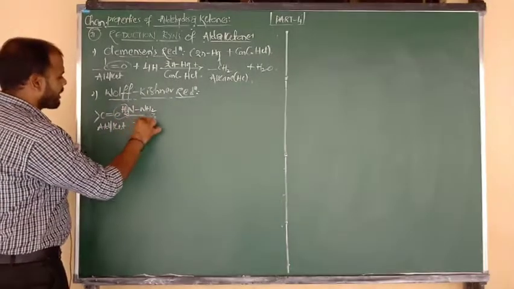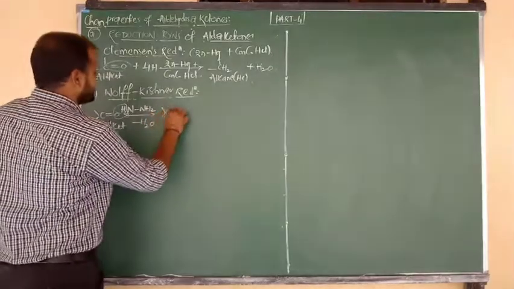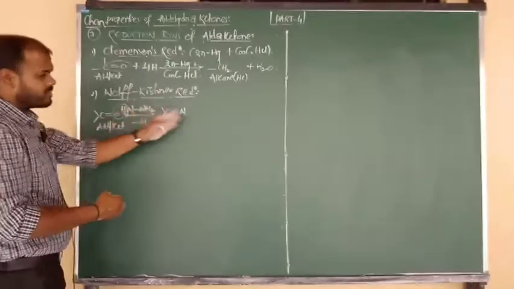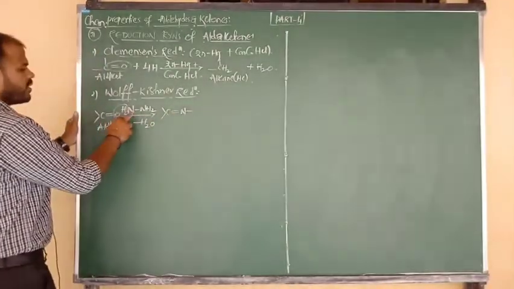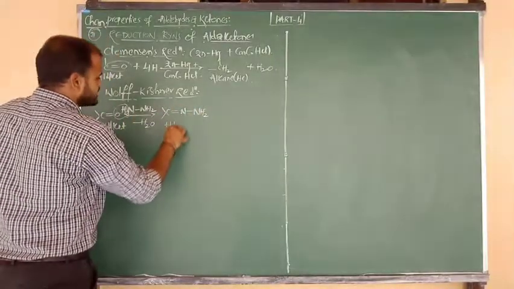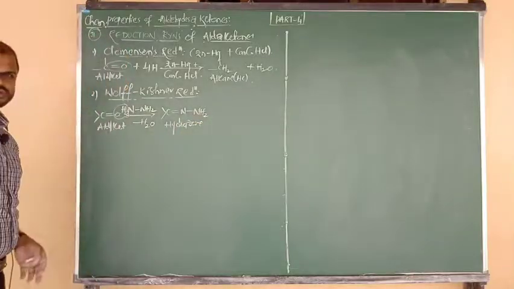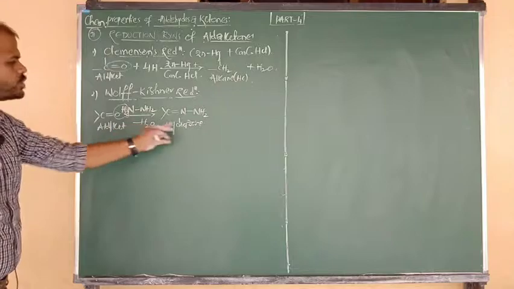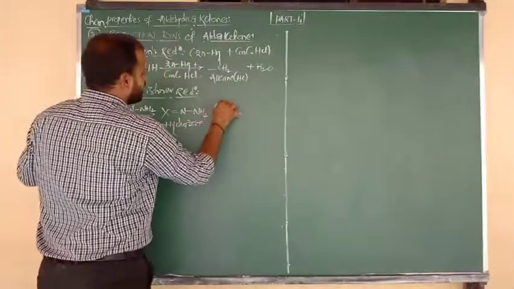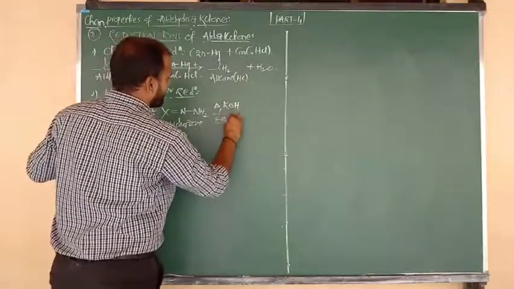Aldehydes and ketones, as I just told you, upon addition with hydrazine lose a water molecule. After the loss of water molecule, on reaction with hydrazine the product is hydrazone, C double bond N bonded to NH2. Any aldehyde or ketone on reaction with hydrazine forms hydrazone. Such a hydrazone then undergoes the second step, heating with KOH in presence of ethylene glycol.